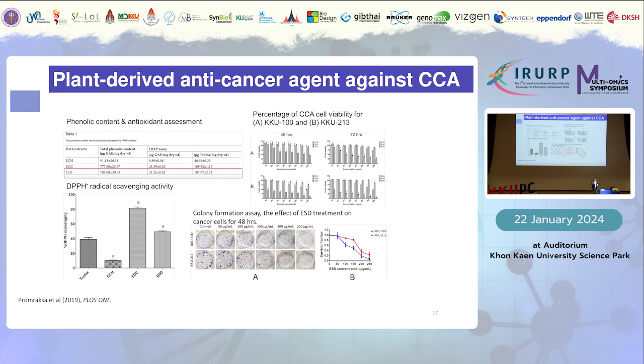Then we performed the colony forming assay to visualize the effects of the plant crude extract on the CCA cell lines. We found that grot nam, or ESD extract, shows a promising lowering of cell viability in both types of cholangiocarcinoma cell lines.